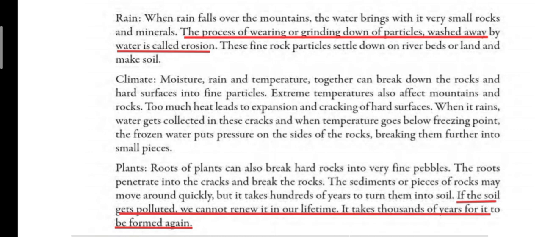Now as you just read, soil takes a very long time to be formed. So if the soil gets polluted, we cannot make it again very quickly. That is why soil is a very important natural resource and we should not pollute it by throwing waste here and there.